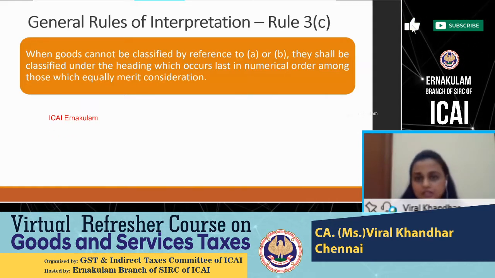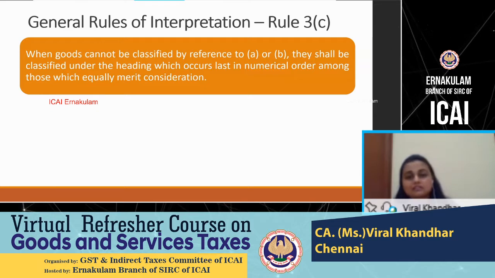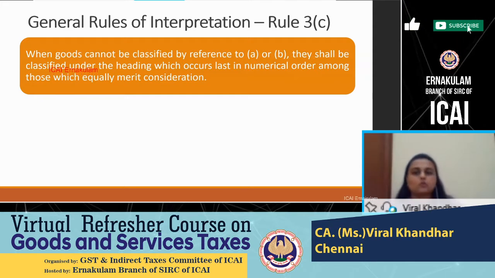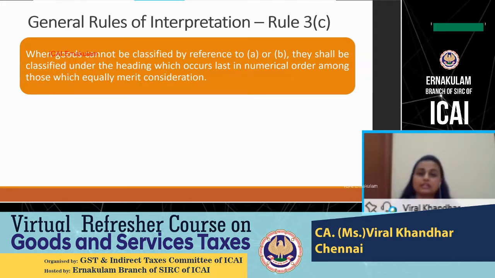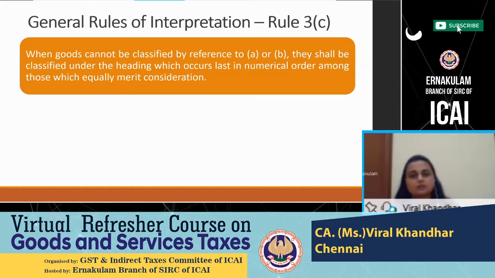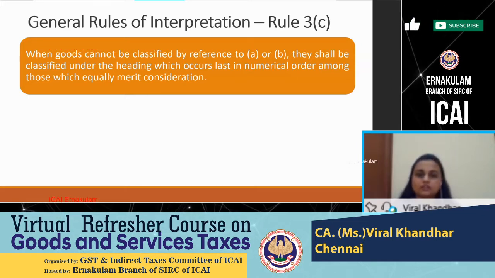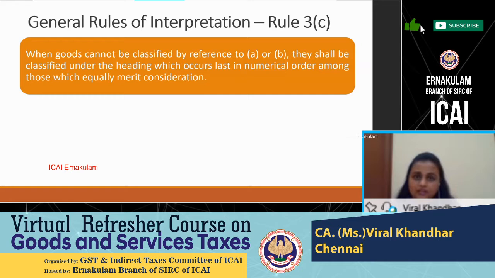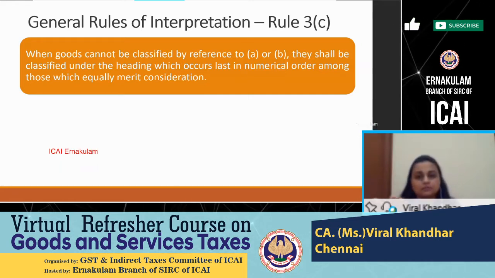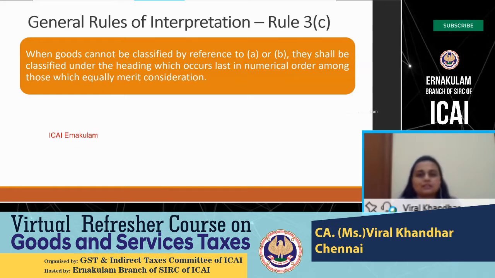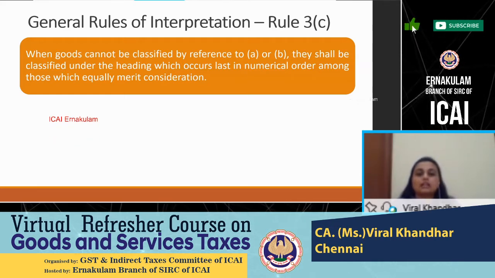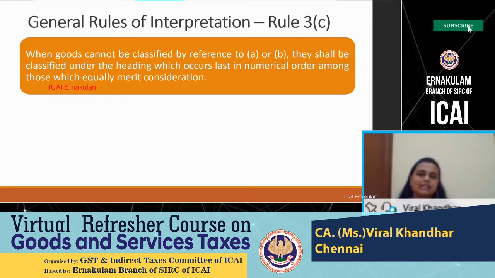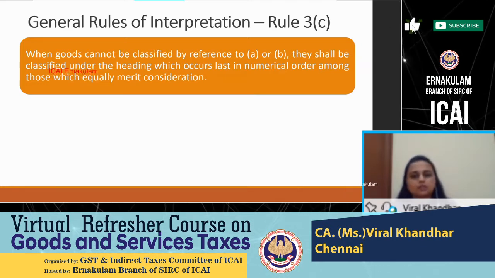So rule 3C, which is a tiebreaker rule, otherwise known as the latter the better rule. That is the one which is coming last in the numerical order. That will be the classification for your product. So now for our example of the shirt, rule 3C finally is coming to our rescue to find out what will be the classification of this shirt. You find out what is the code available to the cotton fabric shirt and the HSN code available to the woolen fabric shirt. Which one is coming last in the numerical order? That will be the classification for the shirt in the question which I have given. That is how rule 3C is a tiebreaker rule, wherein it ultimately helps you to come down to a conclusion.